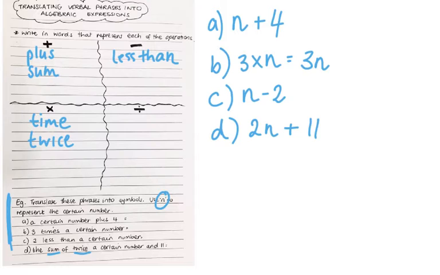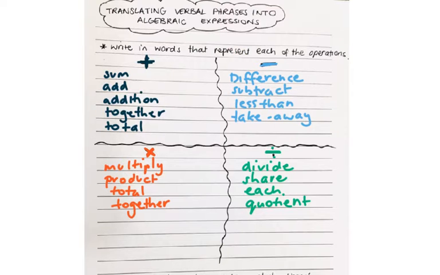So whenever you're going through and translating these verbal phrases, it's important to have this table in front of you with all the different words that represent the four operations, because that will help you be able to simplify all the verbal phrases into algebraic expressions.